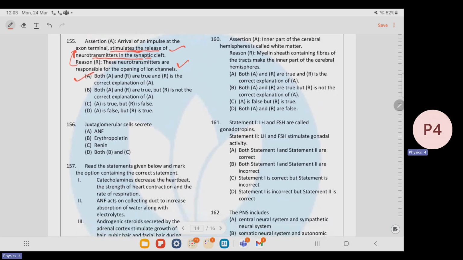Next, juxtaglomerular cells secrete. See, this is secreted by the heart. Erythropoietin and renin are secreted. So the correct option is D.